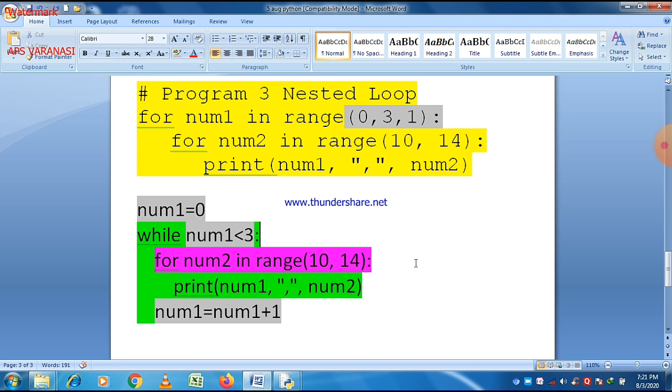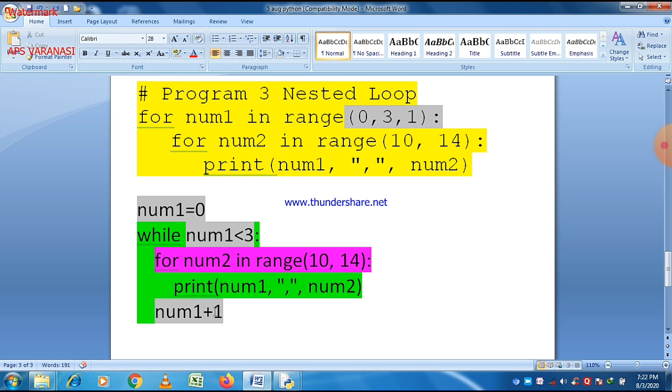Here in the first program both loops are for loops, but in the second case we convert the outer loop into while loop, and the inner loop remains a for loop. So this is the first step. In the second step we convert this inner loop into while loop. If we convert in a single time, then it will basically confuse you.